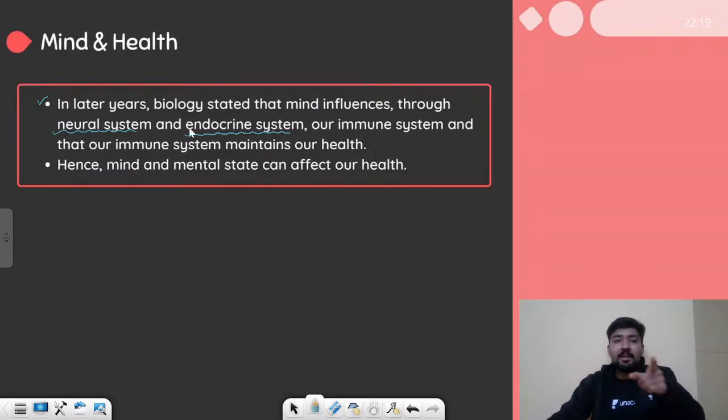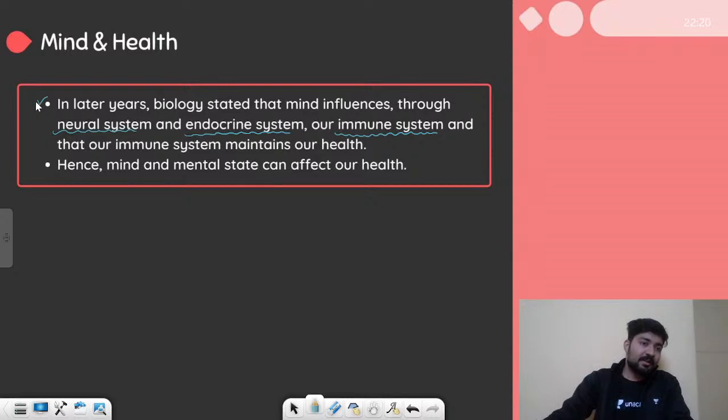Yes, so these two systems are the controlling systems of the body and they control our immune system, another system which is responsible for protecting the body against all the diseases and all the disorders, right? So our brain uses the neural system and endocrine system to control the immune system, and our immune system maintains our health, right? If we have a strong immune system, we will be healthy. No pathogen will be able to infect us, right?